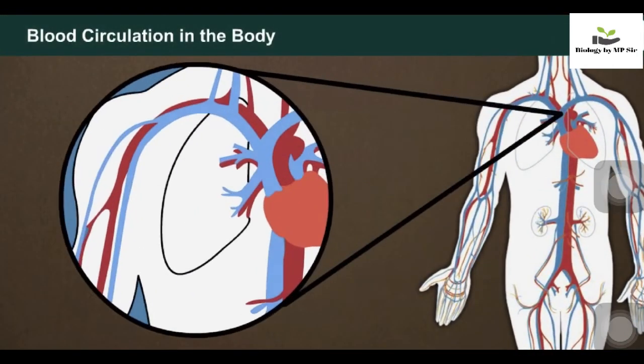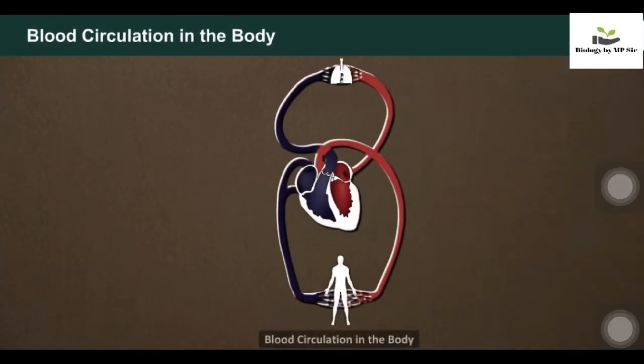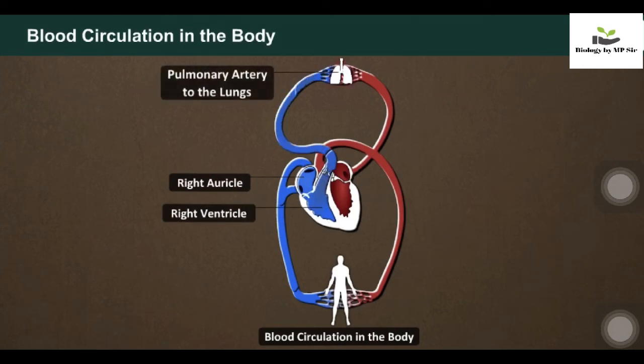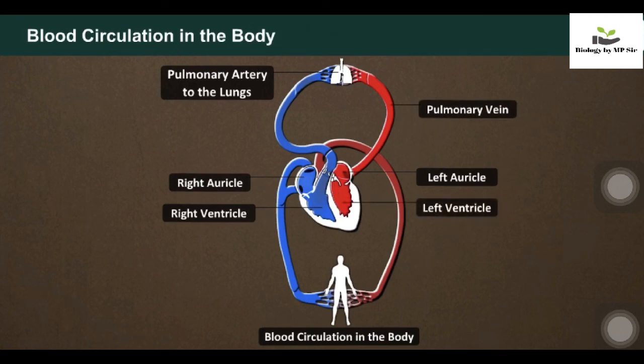The impure blood that contains carbon dioxide from different parts of body enters the right auricle and is sent to the right ventricle. From here, the blood is pumped through the pulmonary artery to the lungs for reoxygenation. In the lungs, this blood gives out carbon dioxide and absorbs oxygen from the inhaled air. This oxygenated blood returns to the left auricle through pulmonary vein and then enters the left ventricle. From here, the blood is pumped through aorta to different parts of body.